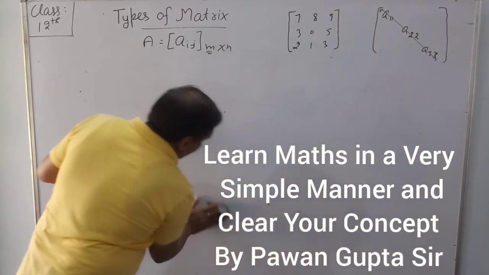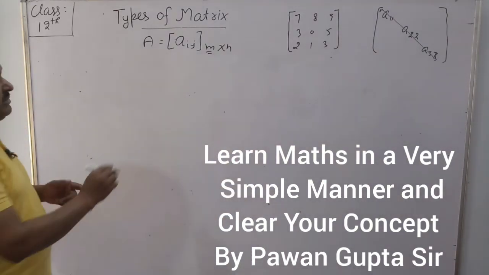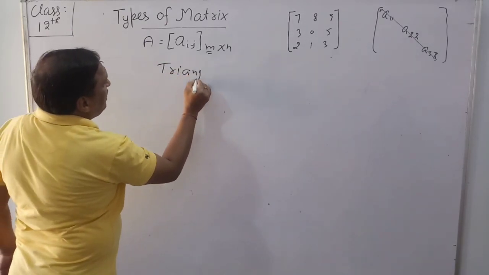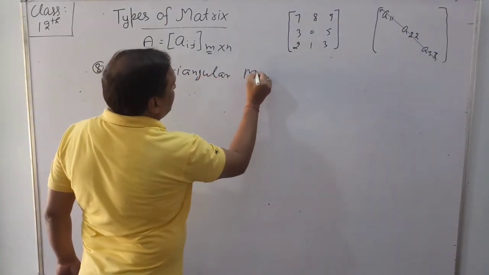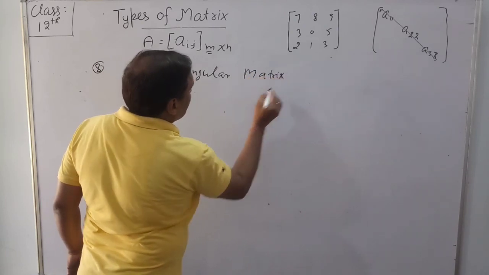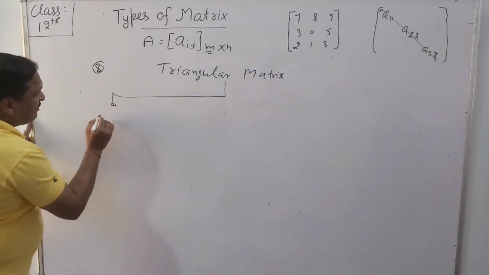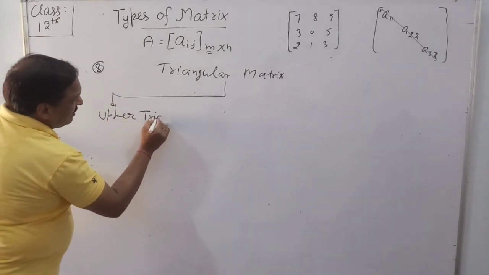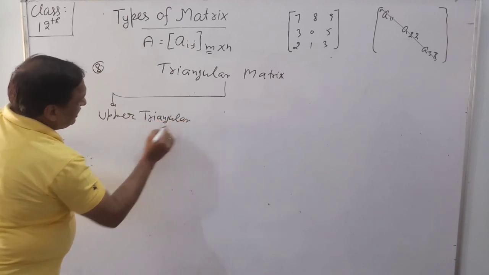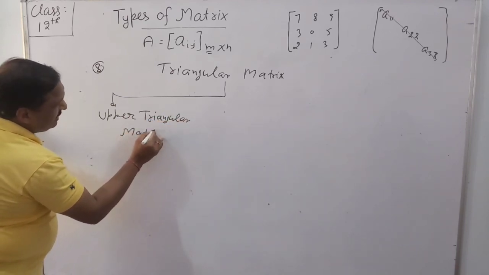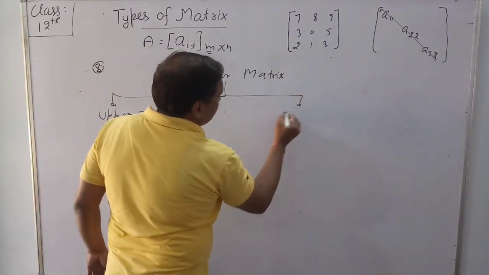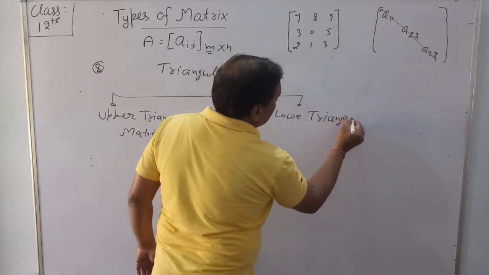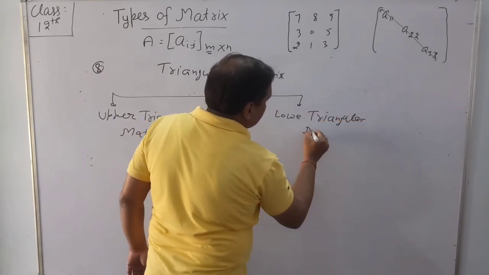There are two types of triangular matrix: the upper triangular matrix, and second, the lower triangular matrix.